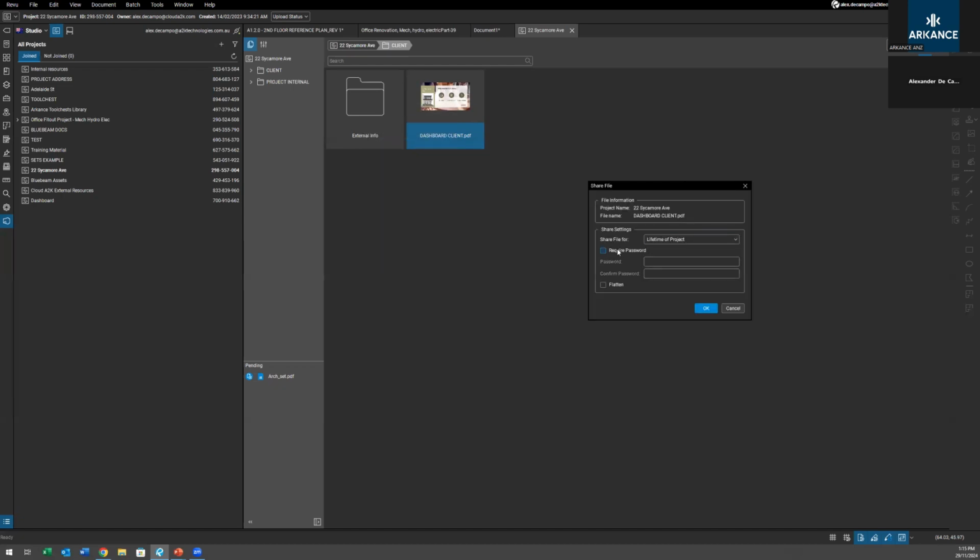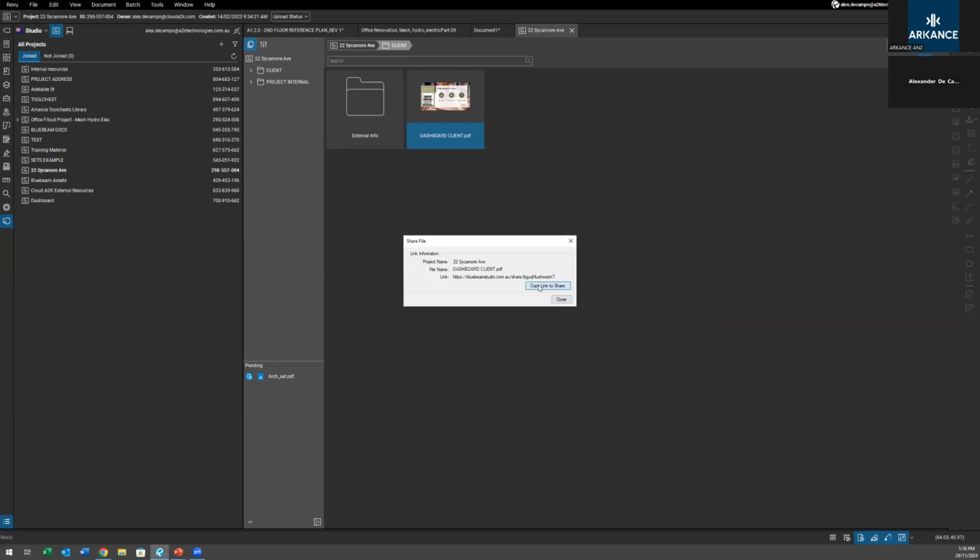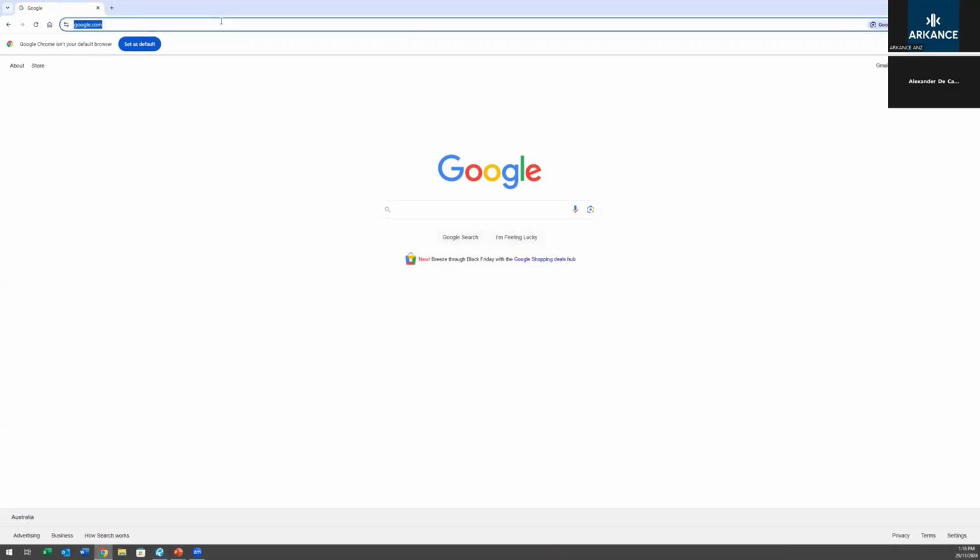We can require a password if you want to be strict with it, and we can restrict it to a 24-hour lifetime. So the link won't work after 24 hours. And then you can flatten it so all your markups are flattened. A few different controls there, but once you click OK, it'll produce that link, which we can take to an